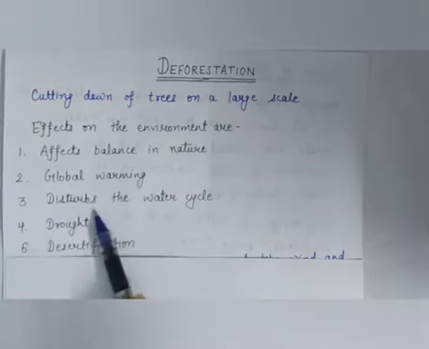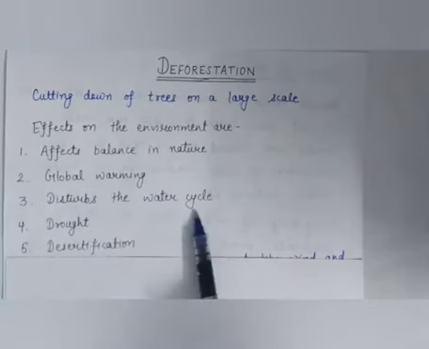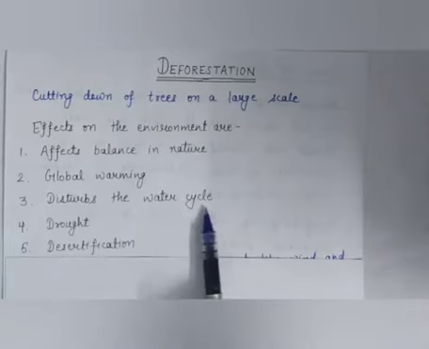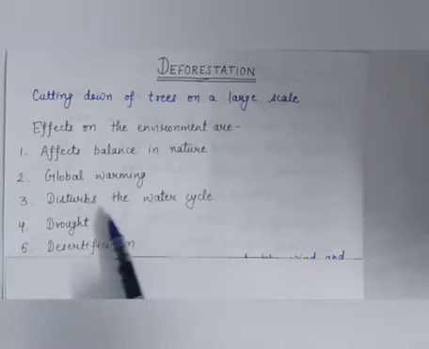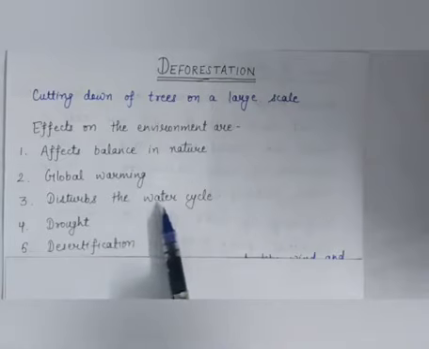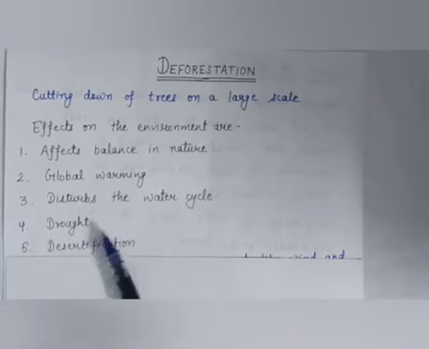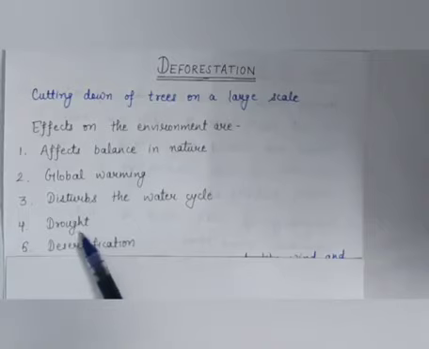Third is, it disturbs the water cycle. Now, how does it disturb the water cycle? We know that trees bring rain. So, the decrease in number of trees results in decreasing rainfall. So, it disturbs the water cycle, which ultimately leads to drought. Means it disturbs the water cycle and leads to drought.